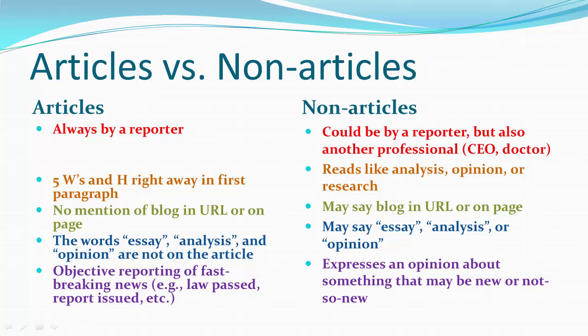And also, if it obviously expresses an opinion about something that may be new or not so new, then it's an analysis. So if you've got a person who's maybe pulling together all the information about medication errors that have happened over the last 6 months or something like that, that's new and not so new. So that would likely be a non-article. However, if a new medication error just happened yesterday, it was a big deal, and you go read about it and you see 5 W's and an H right away, I would suspect that that actually would be an objective news article.